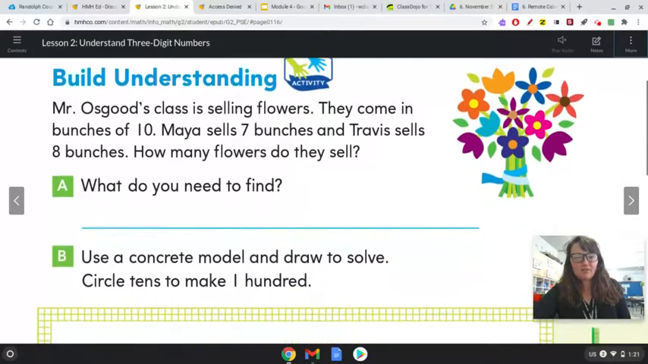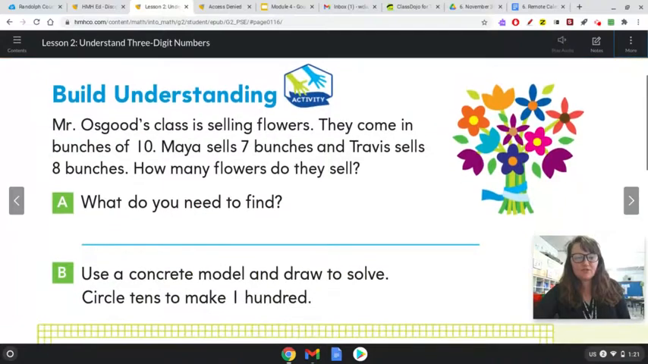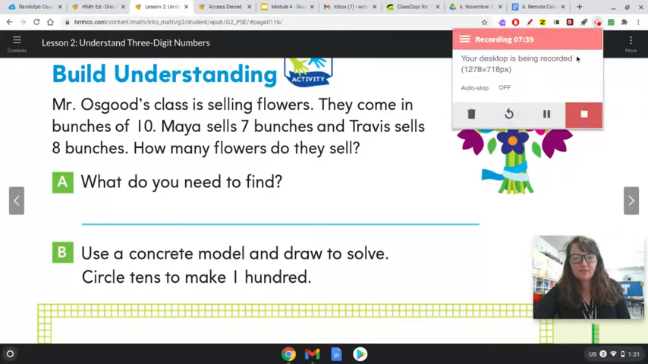So, building understanding. Right now we're on page 96. It says, Mr. Osgood's class is selling flowers. They come in bunches of 10. Maya sells 7 bunches, and Travis sells 8 bunches. How many flowers do they sell? All right, so I need my tools.